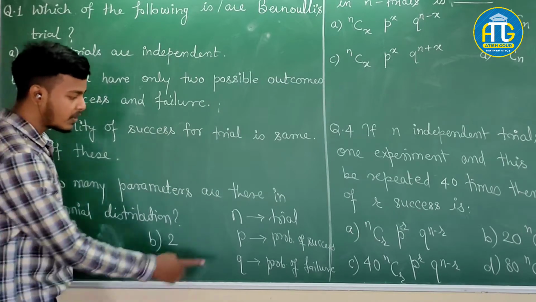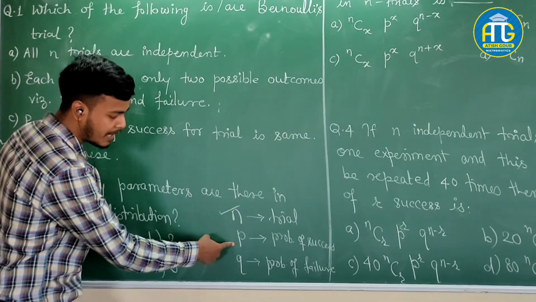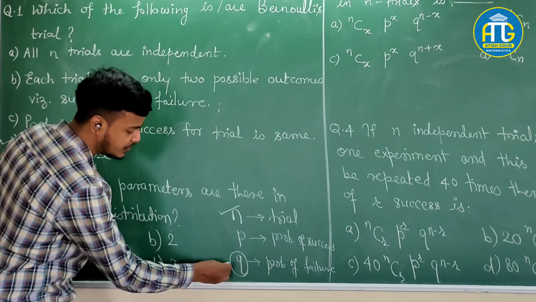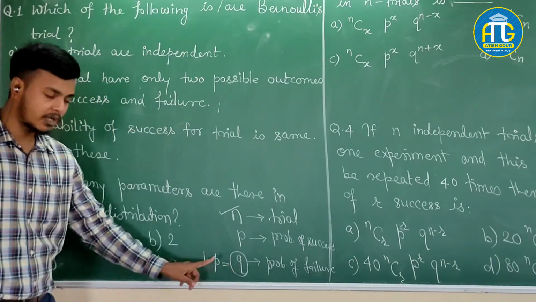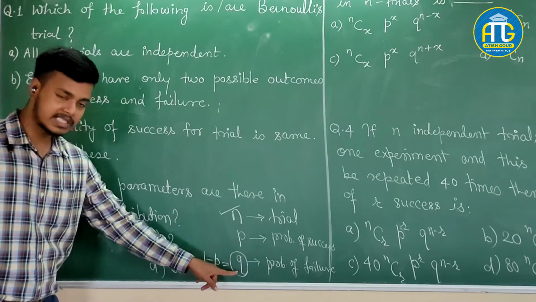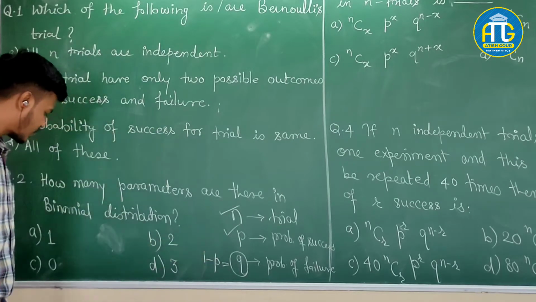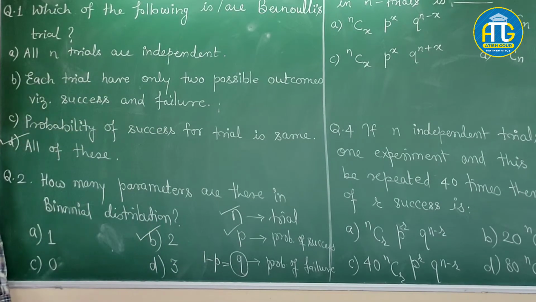Why? Because once you know the probability of success P, you can find the probability of failure Q as 1 minus P. As Q depends on P, there is no need to consider Q a parameter. So there are two parameters, and the correct answer is option B.